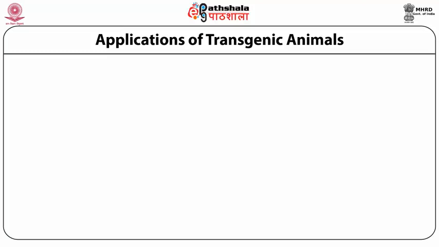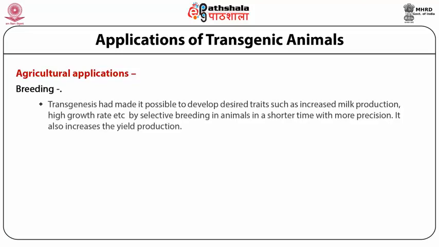The next application is in the agriculture field. In agriculture, they are used for breeding and quality purposes. Transgenics has made it possible to develop desired traits such as increased milk production and high growth rate by selective breeding in animals in a shorter time and with more precision. It also increases yield in cattle.